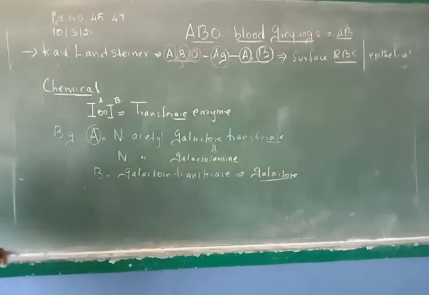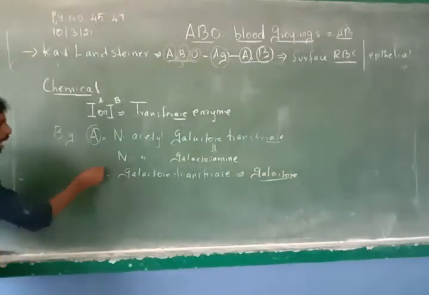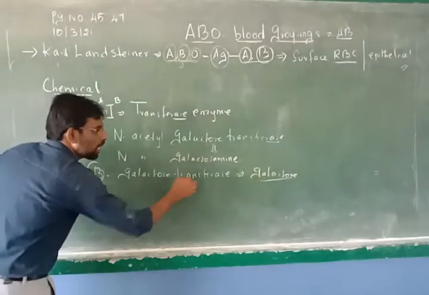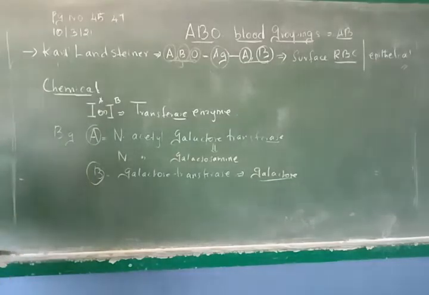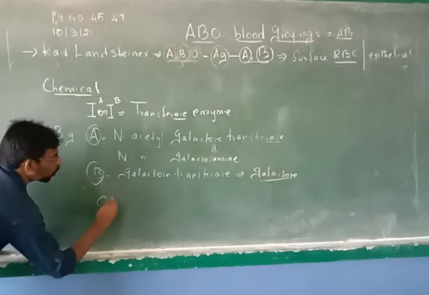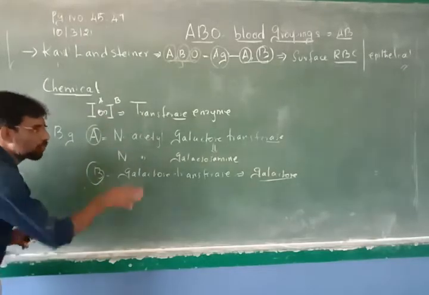So galactose transferase will encode galactose, present only for blood group B. Okay, and the person who has O blood group does not have this transferase enzyme at all.